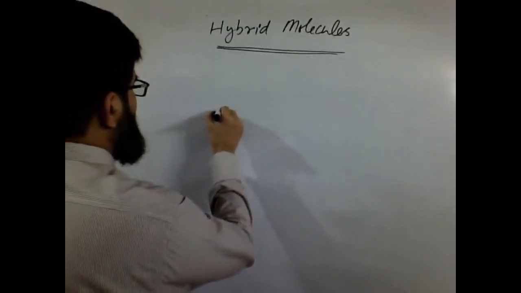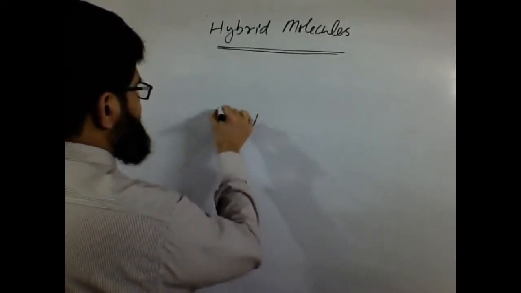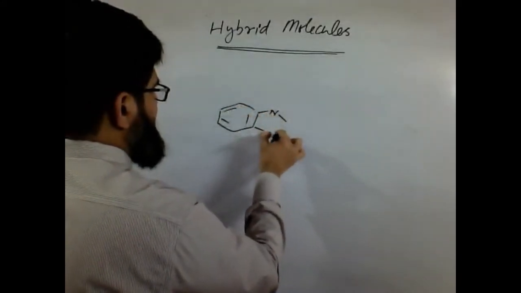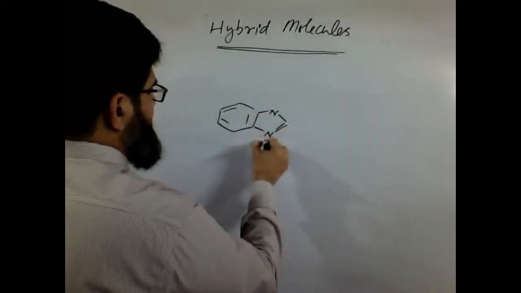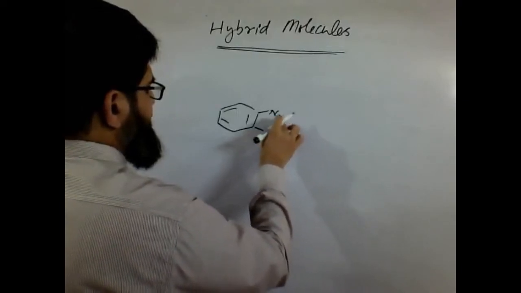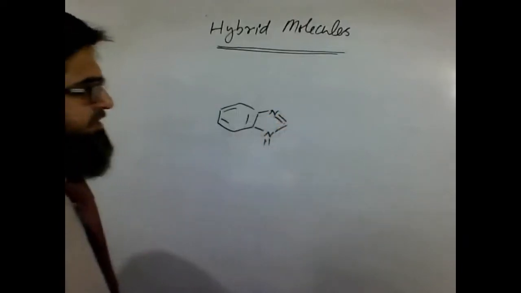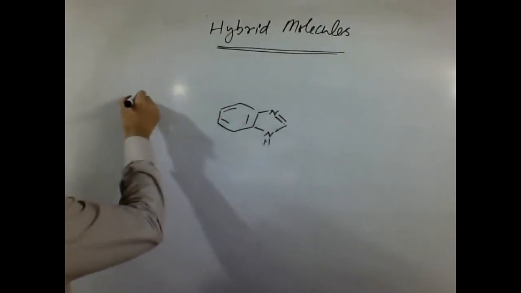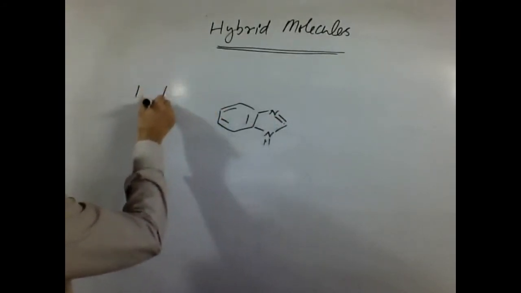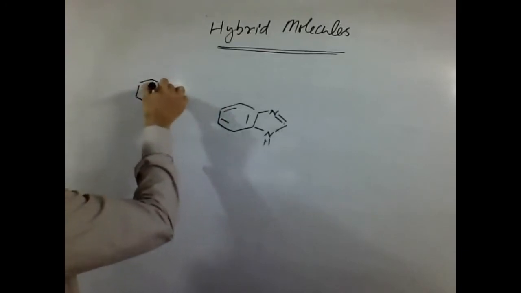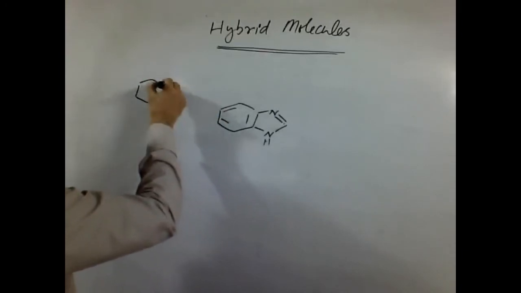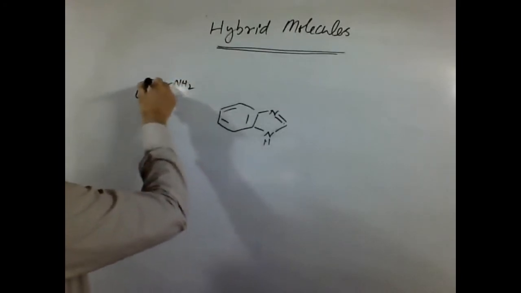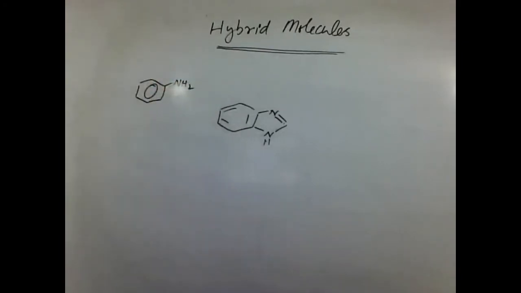What we were doing actually, if you can remember, we used to have benzimidazole, and let's say we had another aniline molecule.